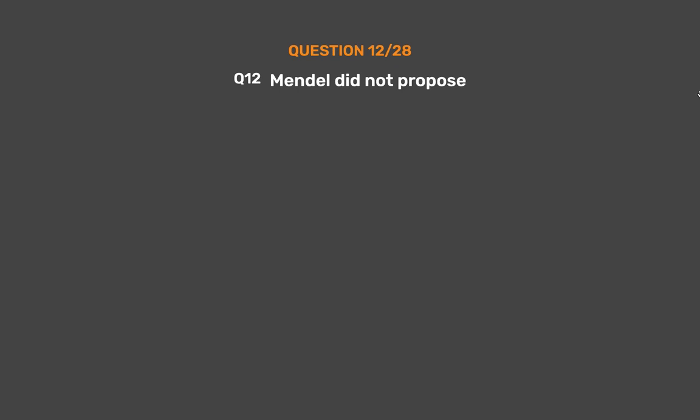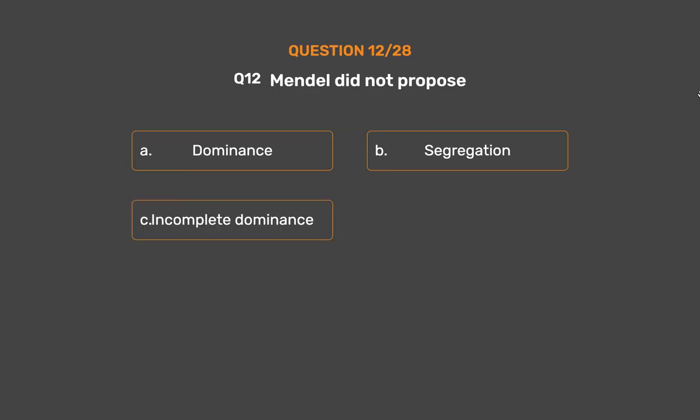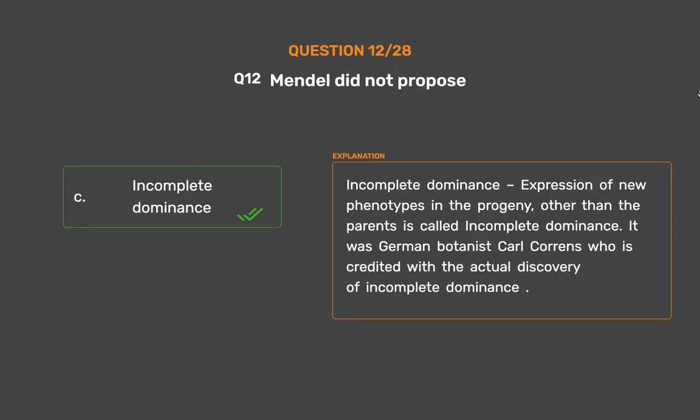Question number 12. Mendel did not propose: Option A. Dominance. Option B. Segregation. Option C. Incomplete dominance. Option D. Independent assortment. The correct answer is Option C. Incomplete dominance. Expression of new phenotypes in the progeny, other than the parents, is called incomplete dominance. It was German botanist Carl Correns who is credited with the actual discovery of incomplete dominance.